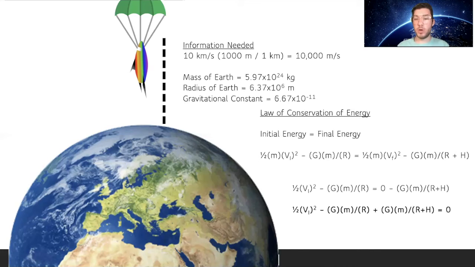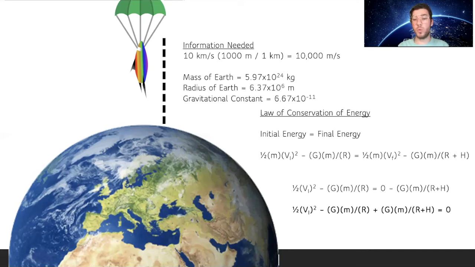So we know that we can cancel the masses because they just cancel out once you divide over. And then we know that the final velocity is going to equal 0, because once it gets to the top, it's no longer going anywhere. So that whole side of the equation is going to be 0.